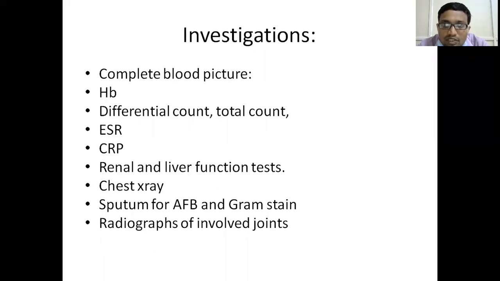Investigations, this is one entity where we have to learn. Generally in any infection there will be chronic disease. Anemia of chronic disease will be there, hemoglobin will be less, anemia will be seen.